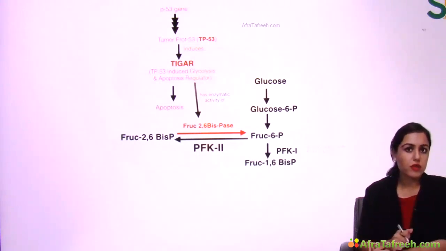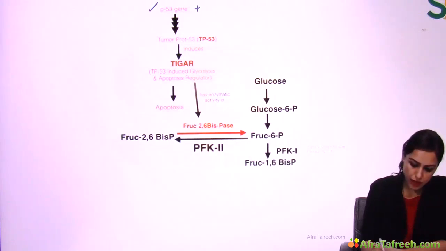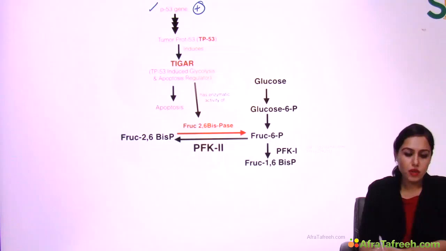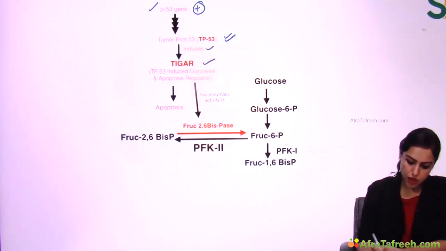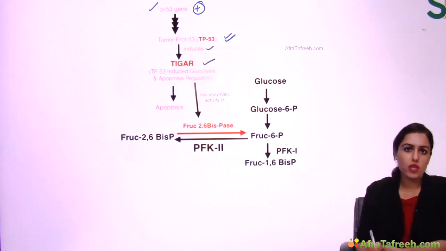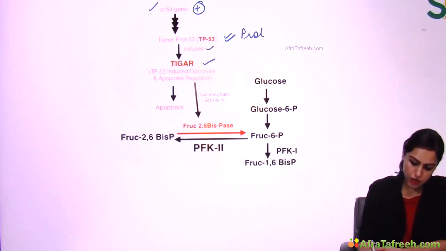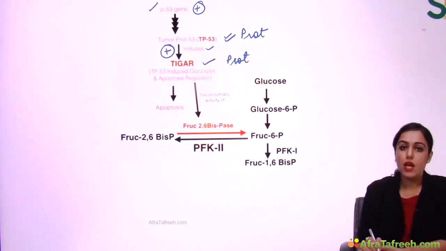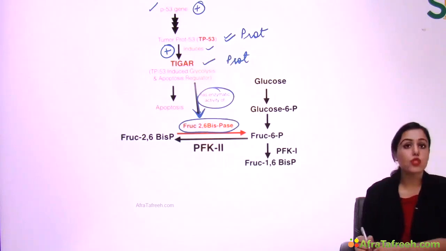And you know, one of the main tumor suppressor genes is P53, also known as the guardian of the genome. So this P53 gene will be activated. By transcription and translation, it will form its protein TP53, tumor protein 53, right? This TP53 will induce another protein, TIGAR, T-I-G-A-R. I will tell you the full form later. Right now, just look at this much: TP53 protein will induce another protein, TIGAR. TIGAR has the enzymatic activity of fructose 2,6-bisphosphatase.